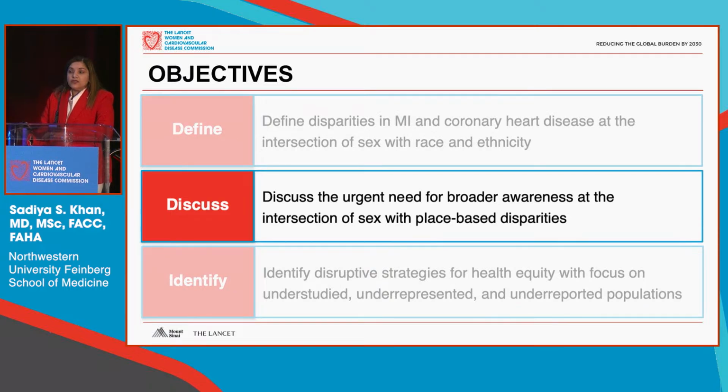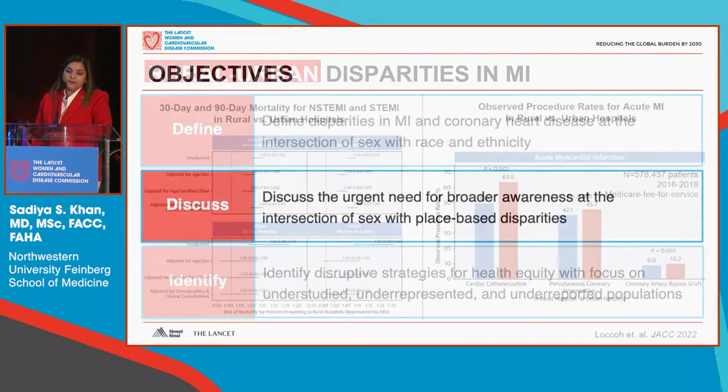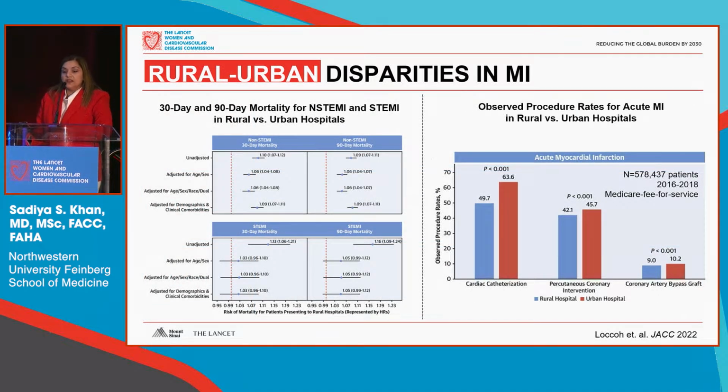So if we understand those identity and individual level disparities, how do we think about sex with place-based disparities? We know that there are significant rural-urban disparities in myocardial infarction as well as cardiovascular disease broadly. These are excellent data from the Medicare fee-for-service that looked at 30 and 90-day mortality for MI in rural versus urban hospitals. Now, these models and these data are really for the overall rural compared with urban population, but we know that there may be additional disparities among women.